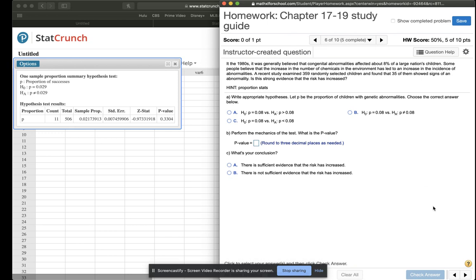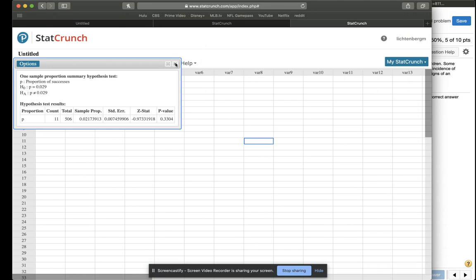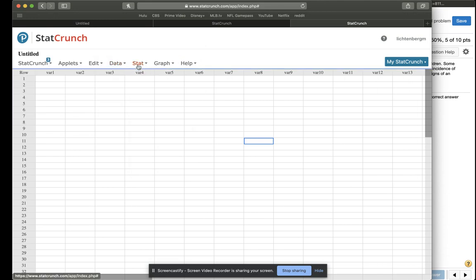Number 6, same thing. Okay. Is this strong evidence that the risk has increased? The risk has increased. That implies greater than. Okay. And now we're going to do the exact same thing we did in the previous question.